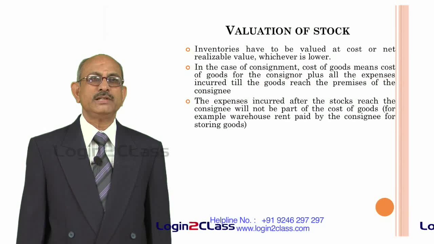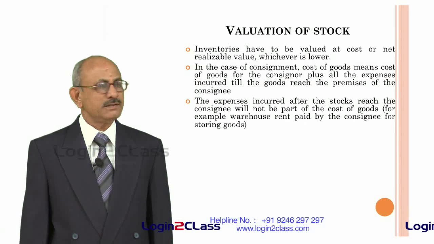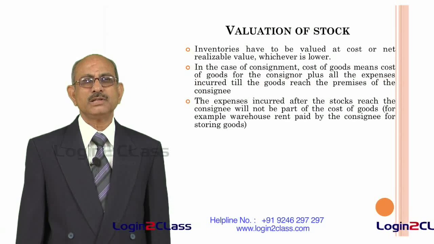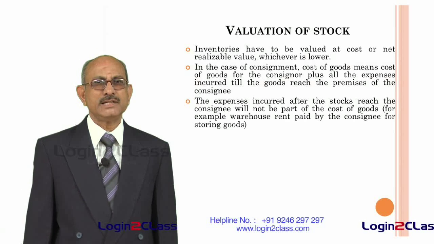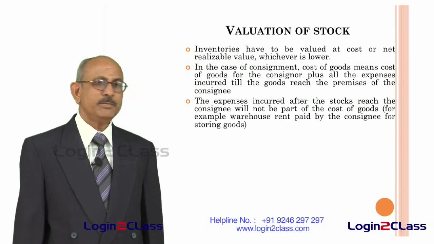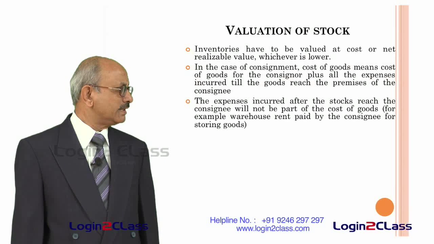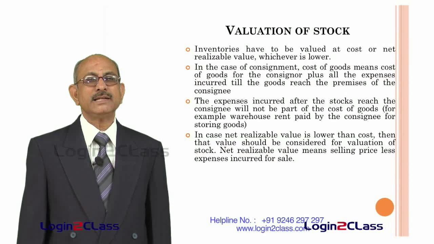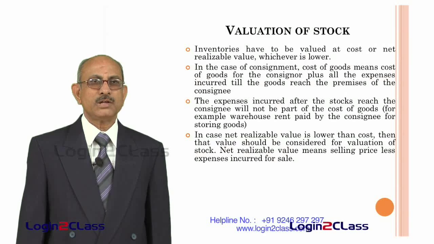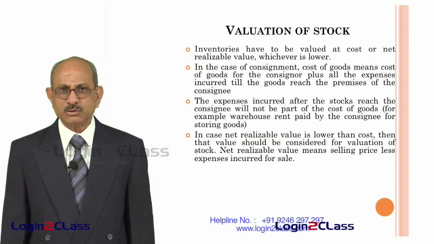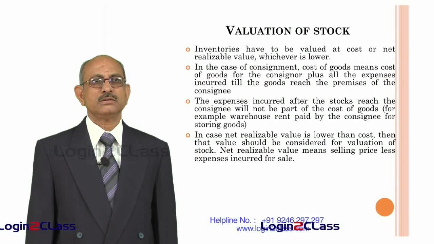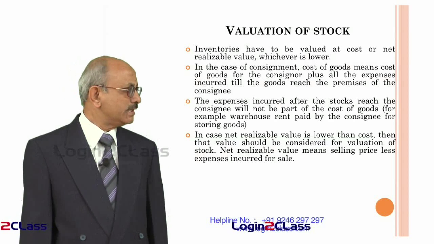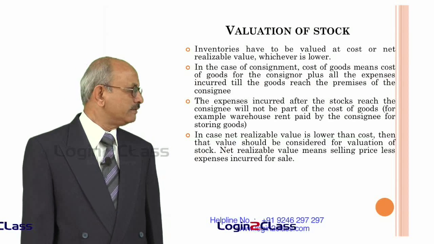But once the goods reach the consignee, whatever expenses the consignee incurs on the stocks cannot be included in the cost of goods, because they will not be changing the location and condition of the goods. Therefore, all expenses incurred after the goods reach the consignee will not be part of the cost of goods. So this is very important. For example, the consignee has to store the goods in a warehouse. Whatever expenses he incurs in storing the goods in the warehouse will not be part of the cost of goods. Only expenses incurred by the consignor until the goods reach the place of the consignee will be included in the value of the goods.